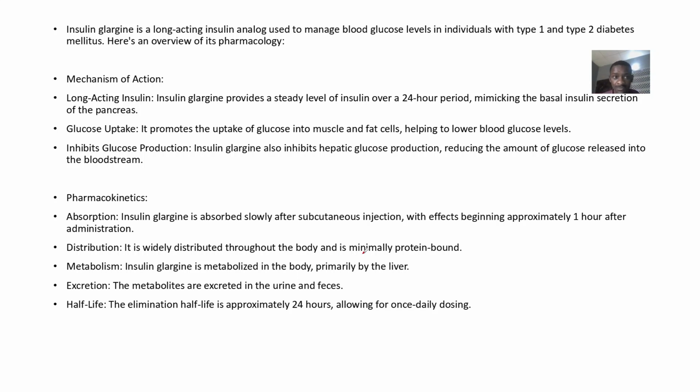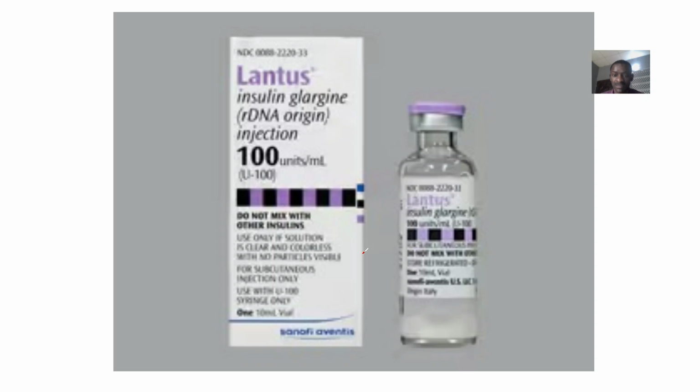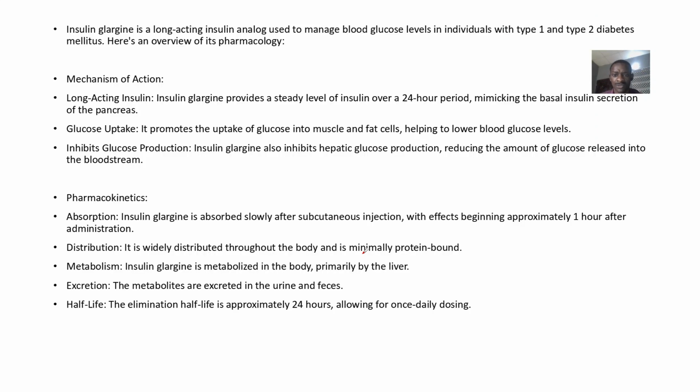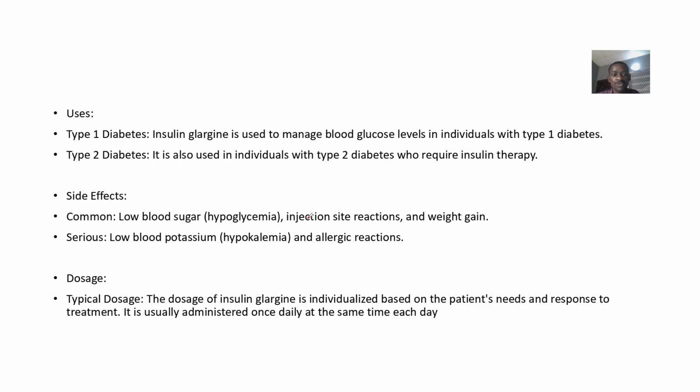Okay, insulin glargine. This is how it looks like. Subcutaneous administration. So it's used for type 1 diabetes mellitus where there's no insulin production, or type 2 diabetes mellitus where there's insulin production but there's resistance to insulin.